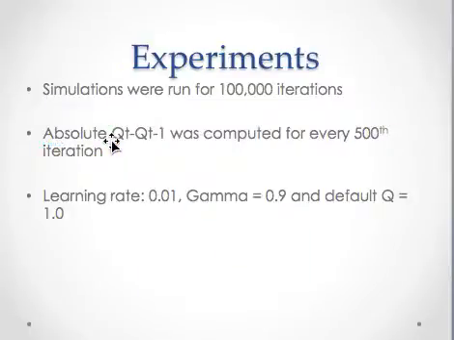For the purpose of experiments, I ran simulations for 100,000 iterations of these games, and I passed them through correlated Q, Foe Q, Friend Q, and Q-learning algorithms. The results of the error versus the iteration were recorded, and the learning rate, gamma, and default Q were fixed at 0.01, 0.9, and 1.0.